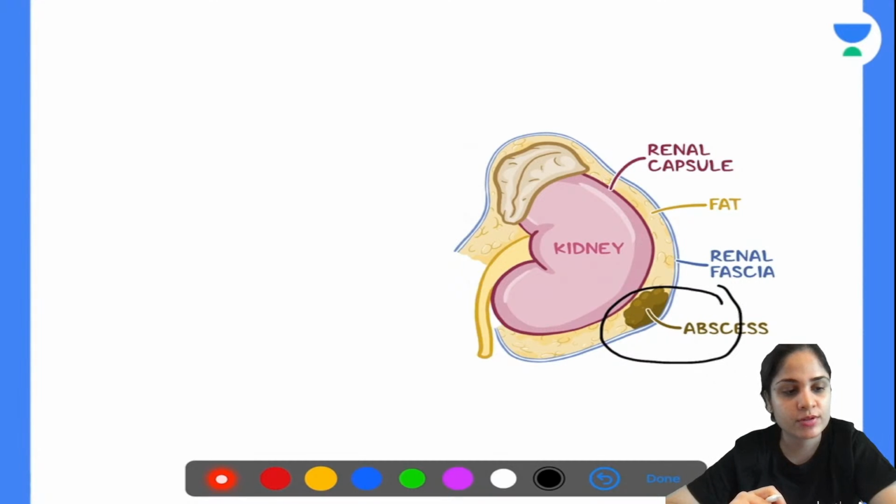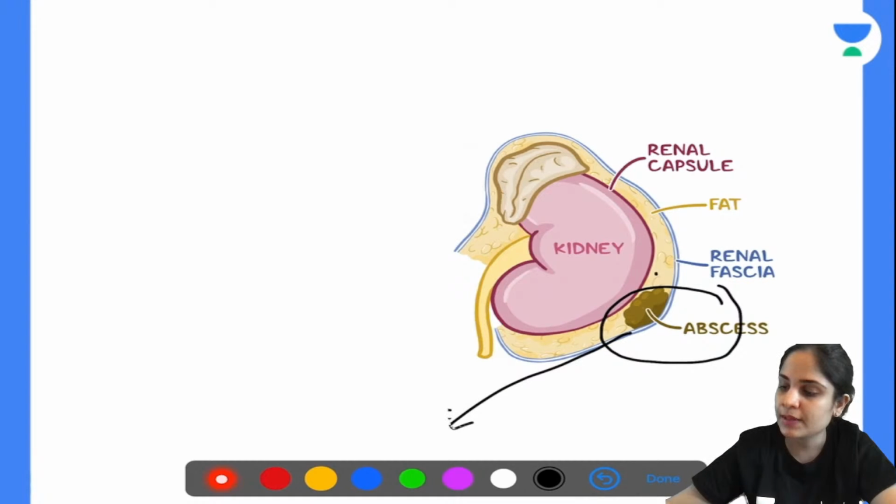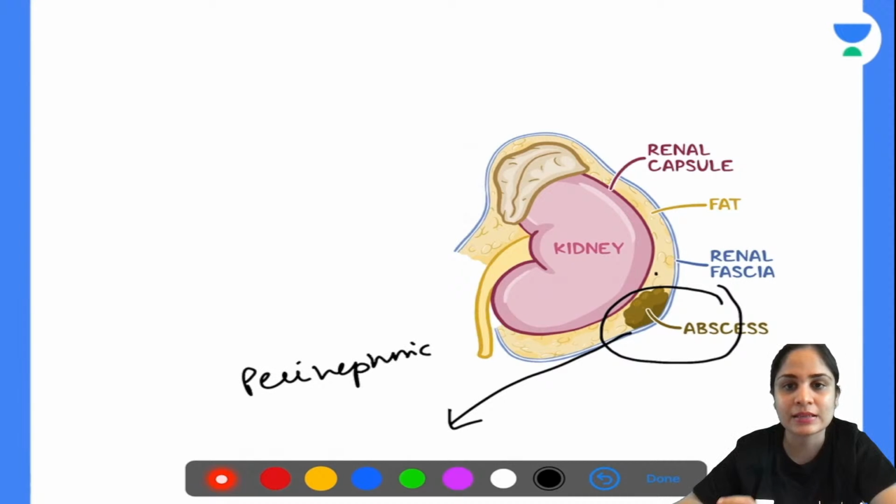Is this pyonephrosis? Anyone? Will you classify this as pyonephrosis? Anyone? No. So this is not pyonephrosis. See where the abscess is present exactly. You can see the kidney, you can see the capsule. Okay, so this is present outside the kidney. So this is called as a perinephric abscess. Perinephric abscess. Okay, for pyonephrosis, the pus needs to be there in the kidney.